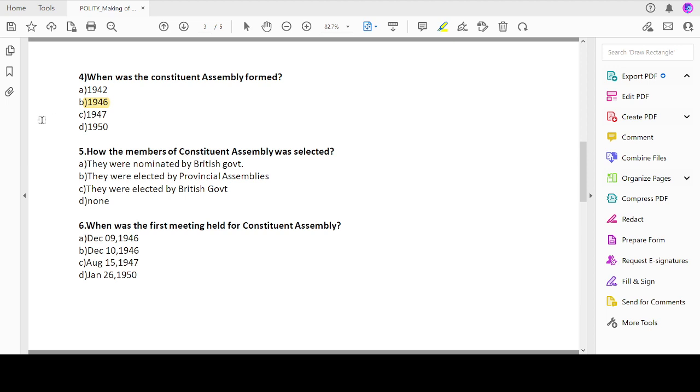So the right answer is they were elected by the provincial assemblies. Let's move on to the next question. When was the first meeting held for the Constituent Assembly?